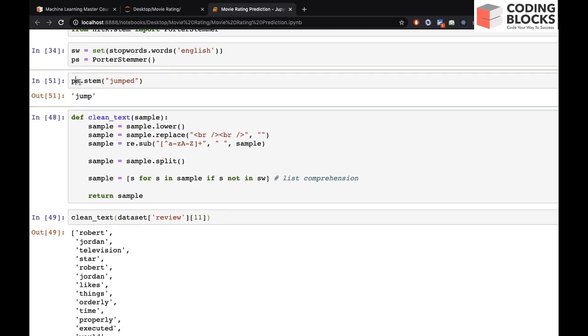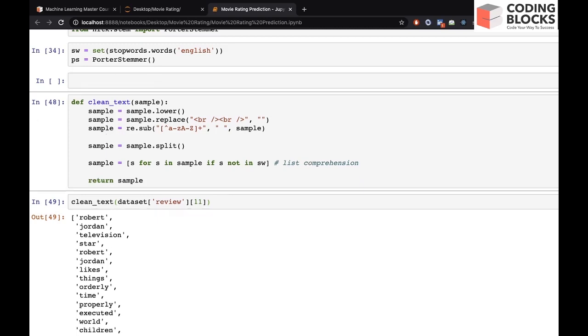So what stemming is doing is converting every word into its root word, so that we reduce the size of our vocabulary. We will not have a lot of words that actually correspond to the same thing.